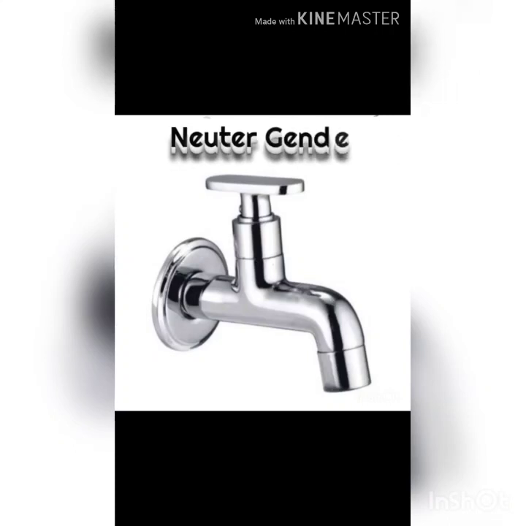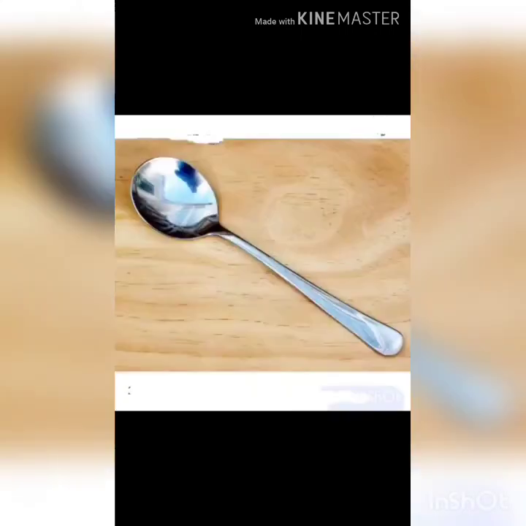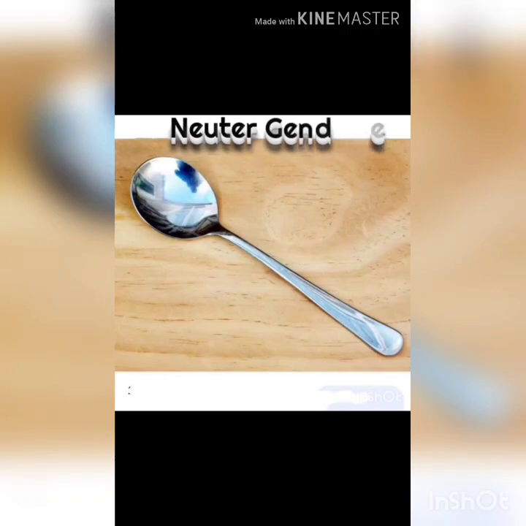It is also a non-living thing. Spoon, S-P-O-O-N, spoon is a neuter gender. It is also a non-living thing. That means all the neuter genders are non-living things.